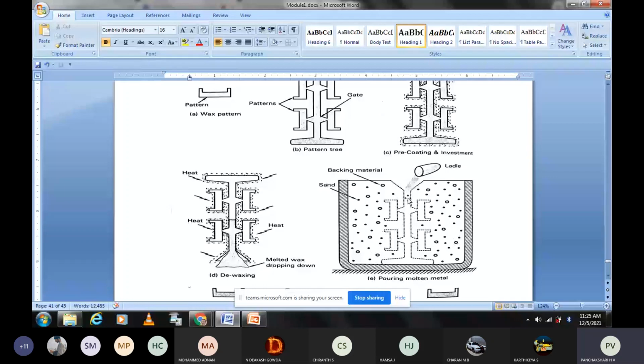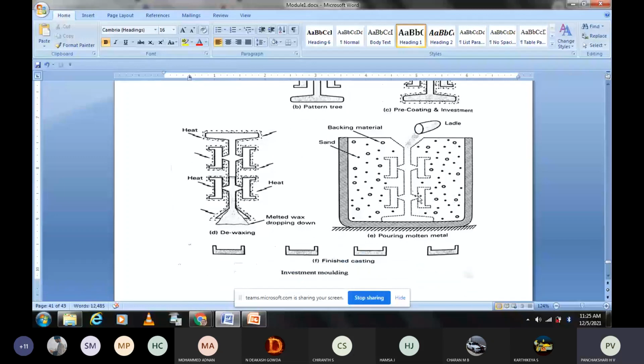After placing this here, we pour the molten metal. After pouring the molten metal, it is allowed to solidify. After solidification, the required product is taken. This is the required product. Like this, 1, 2, 3, 4 products are cut and taken. And this is the extra material which will be recycled. This is the liquid metal here, solid metal here after solidification. That has to be recycled. We need only this portion and this portion. The remaining part is to be cut and removed.